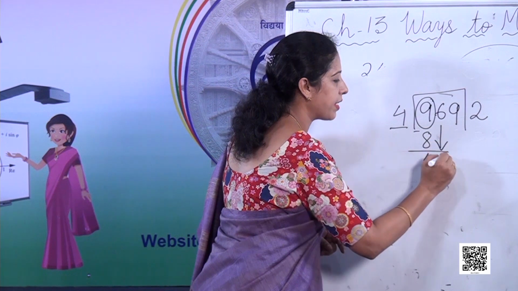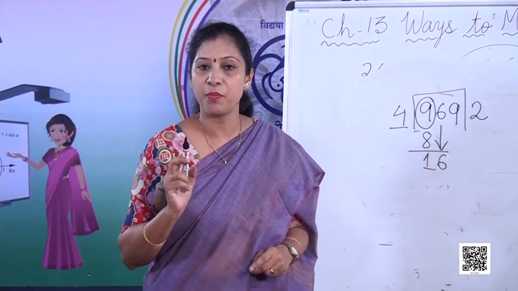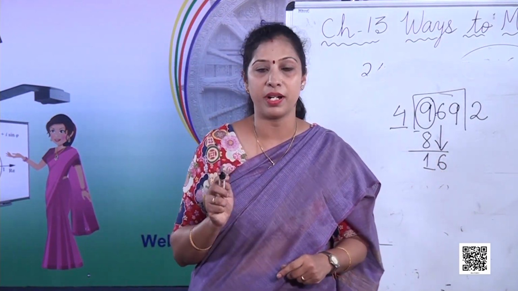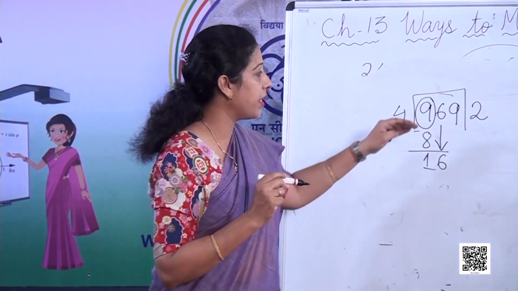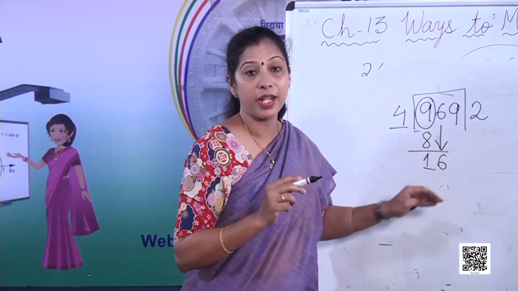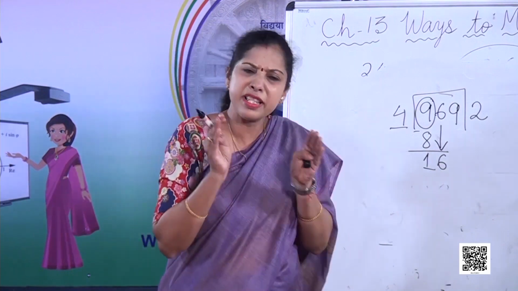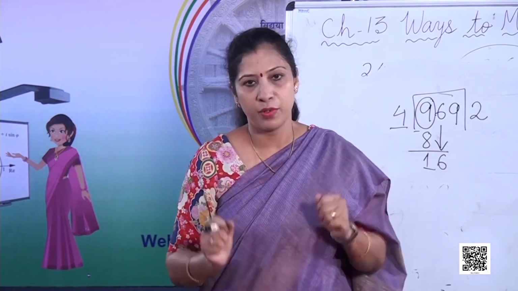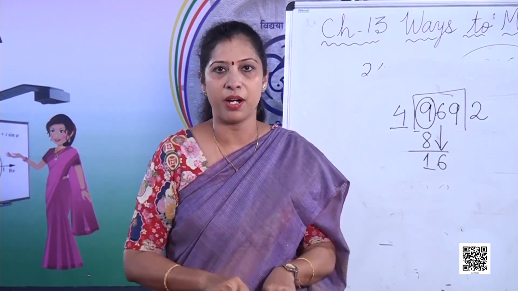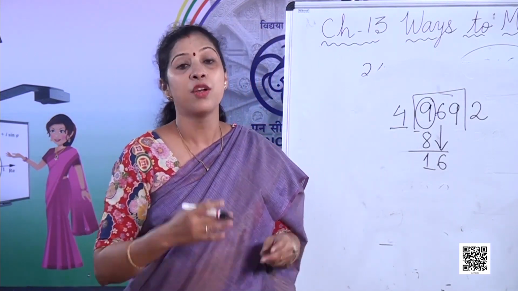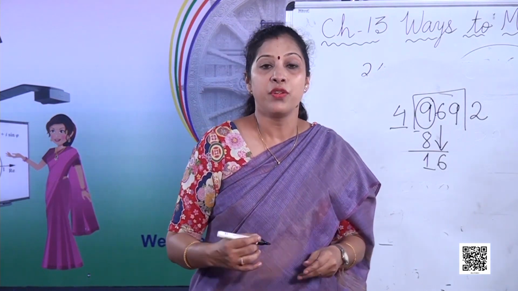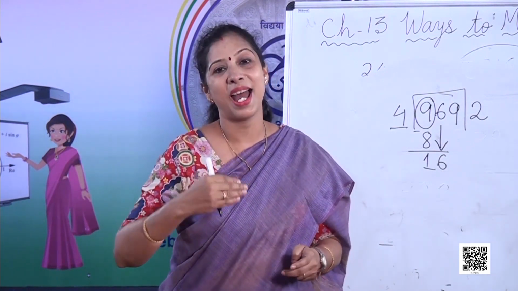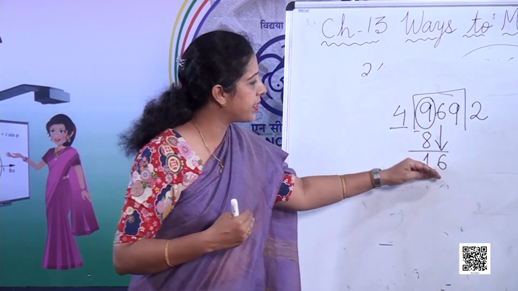Then 6 came down. Now this is one point which you should always remember. If you are bringing two numbers at a time, it will be completely wrong. There is only this much of space where only one number can come down. At a time, two numbers cannot juggle and come down. So you have to understand when we are doing division, you have to bring one number at a time. So let's bring 6 now.